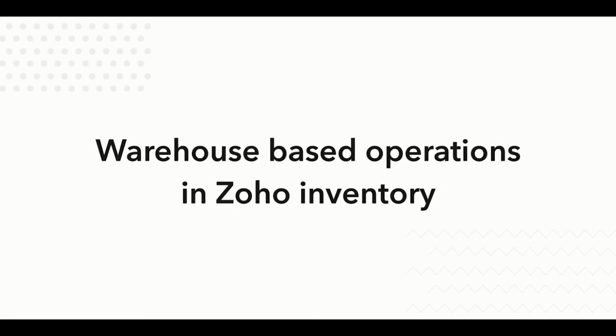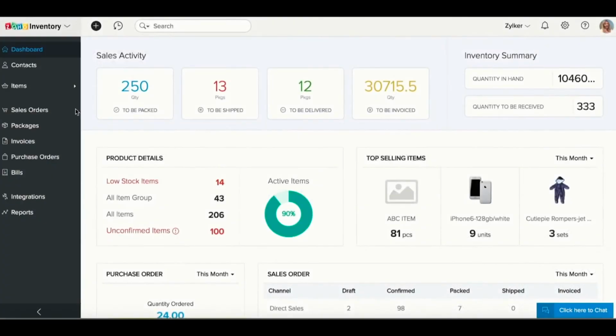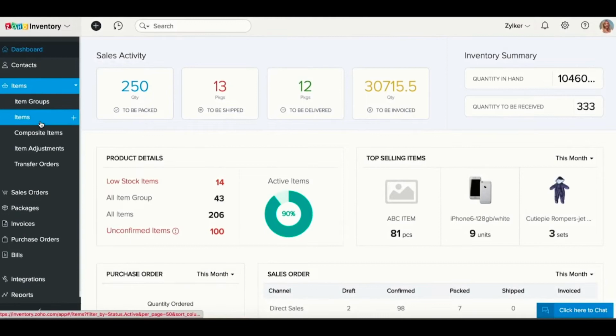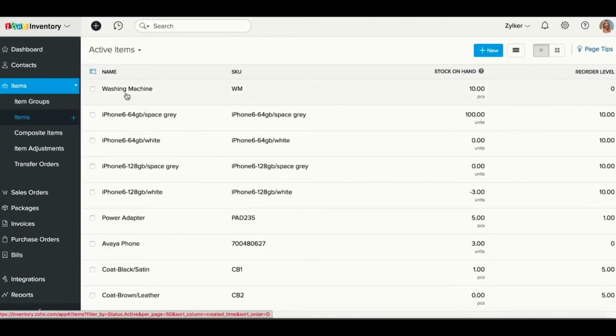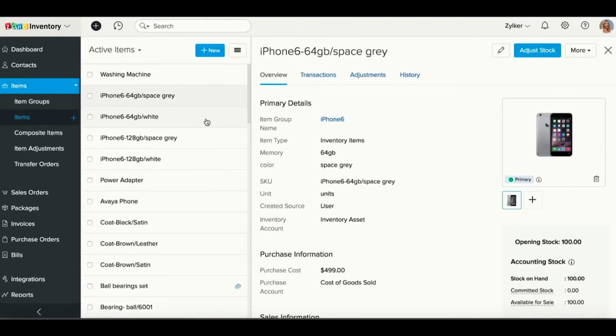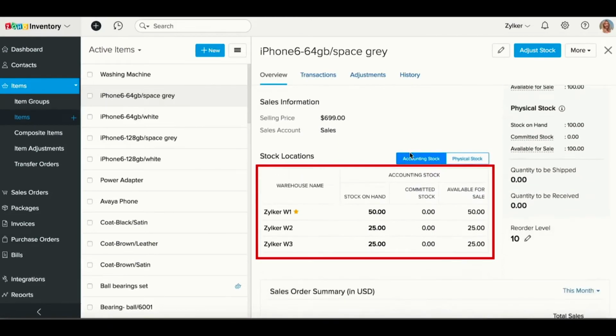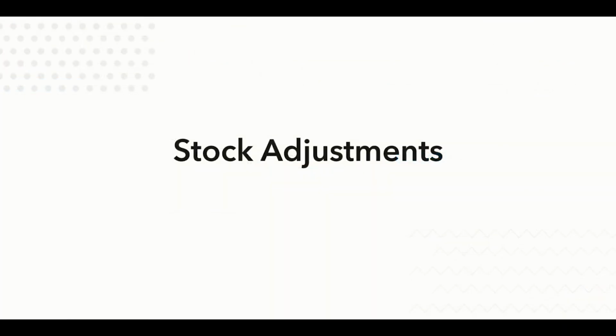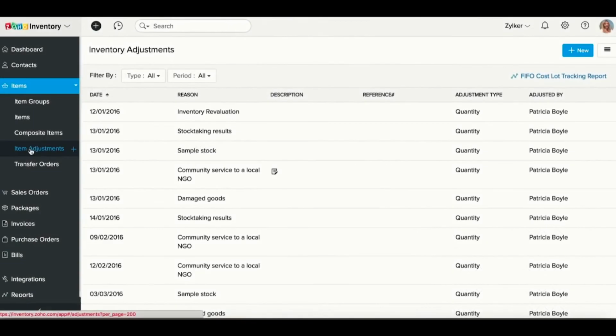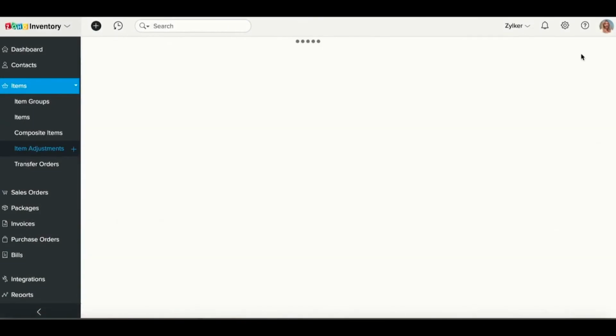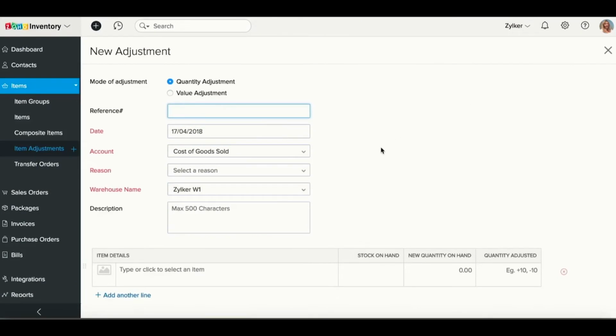After enabling multiple warehouse management, you will be able to store and track your items across multiple locations. The Items Overview page gives you a quick glance at the stock levels present at different locations for a particular item, along with the other details of the item. While doing stock adjustments, you will now be able to select the warehouse in which you adjust the stock.